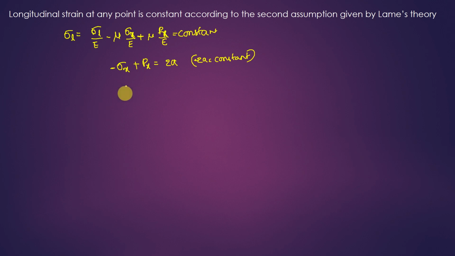So now what will you get here? I will write it as sigma x plus px is equal to 2a, so sigma x is equal to 2a minus px.